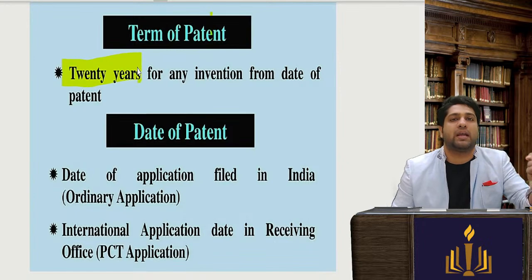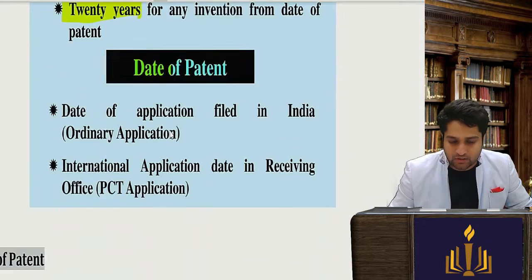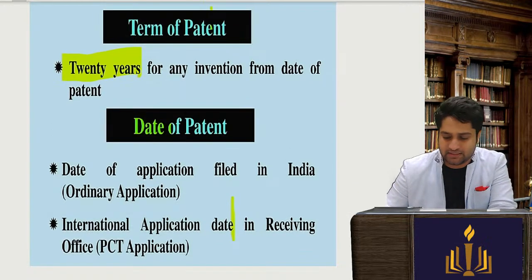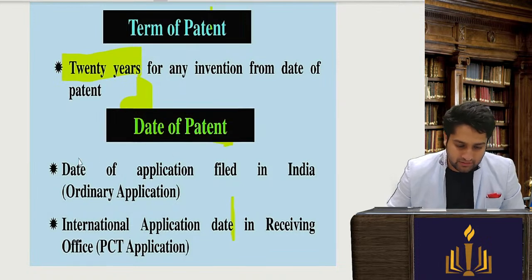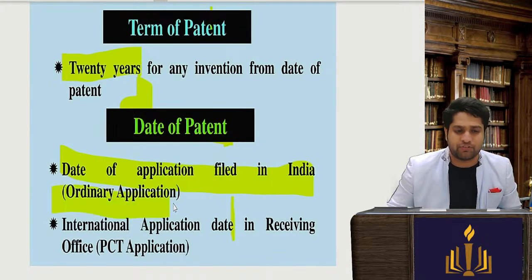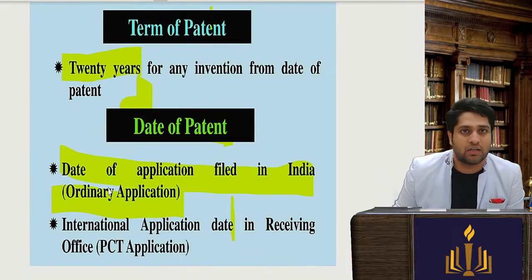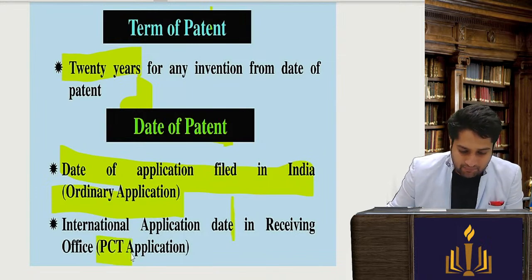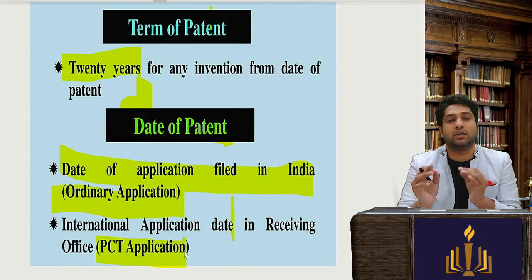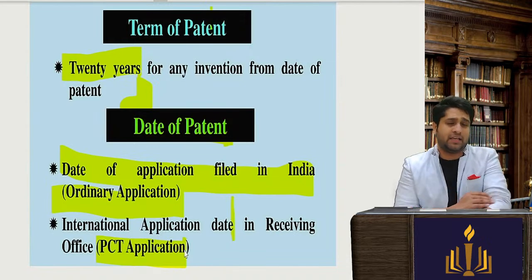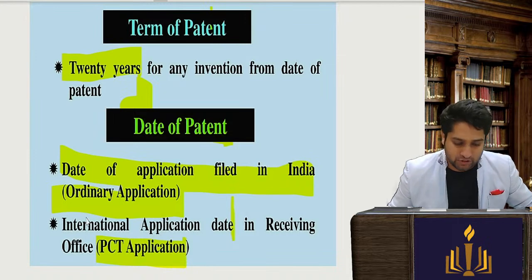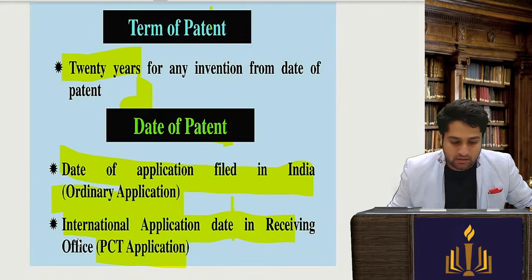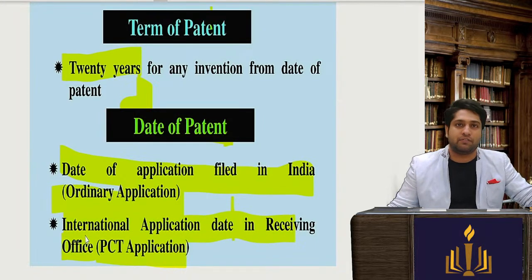Now 20 years from when? If it is a domestic application, that is, it is in India only, then the date of filing of the application in India is the start date. From there you will get 20 years of protection. In case it is a patent commercial transaction application, an international application, then the 20 years starts from the date when the international application has been filed.